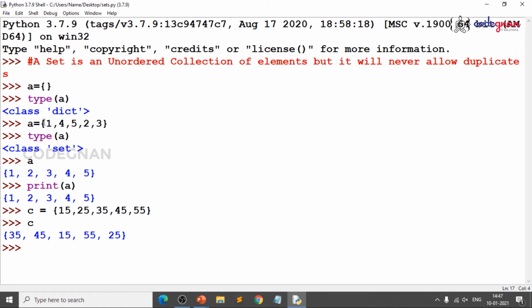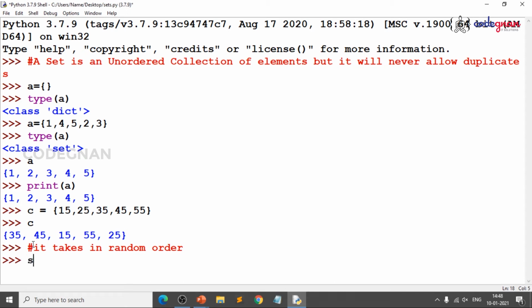See, in the above example, when I gave 1, 4, 5, 2, 3, you got 1, 2, 3, 4, 5. Oh, you are thinking that a set arranges in order. No. If you look at this example, when I gave the order, it is written in a different way. That means it takes a random order. So, never worry about the order, you only need to worry about the duplicates.